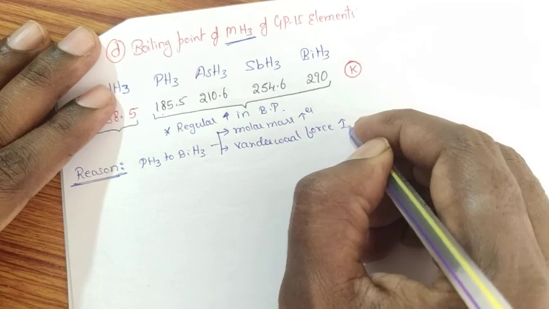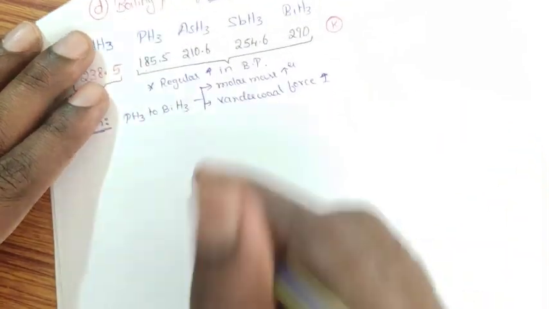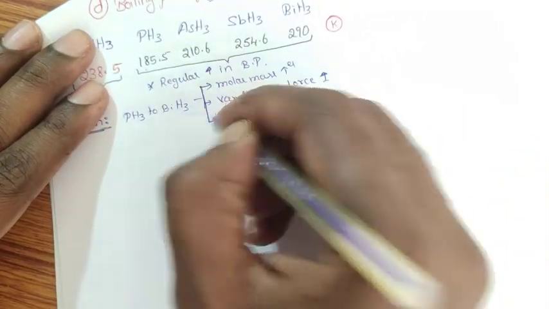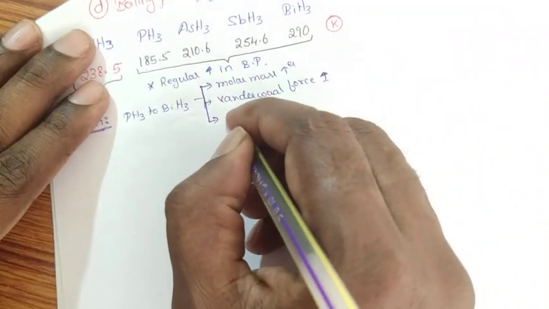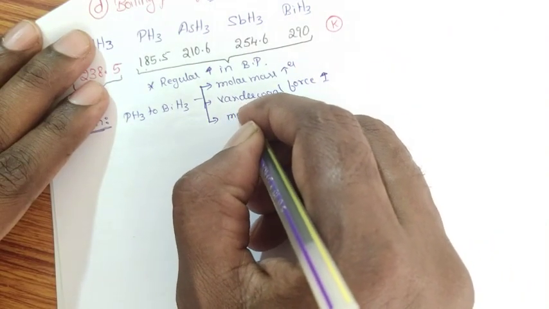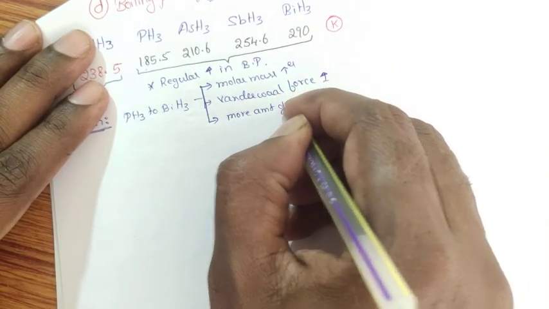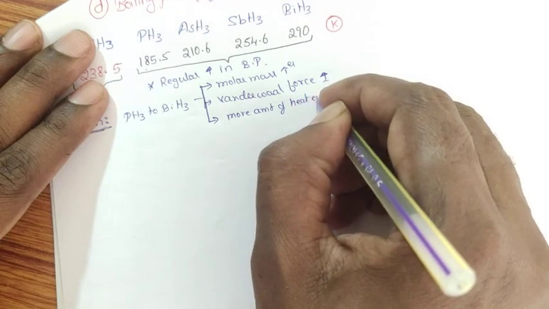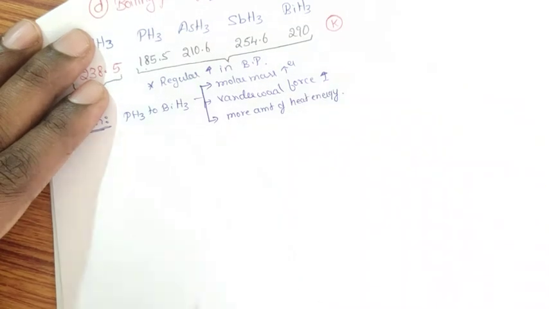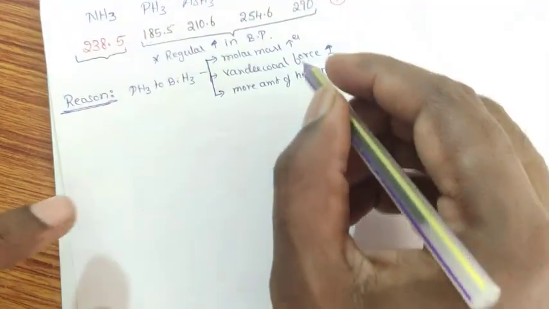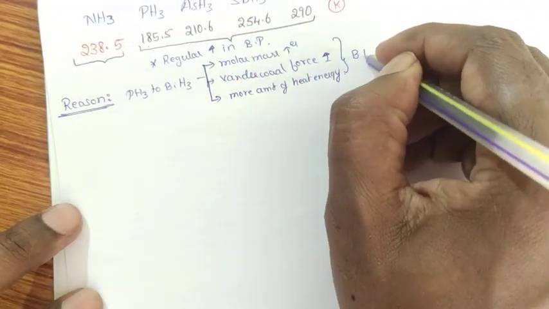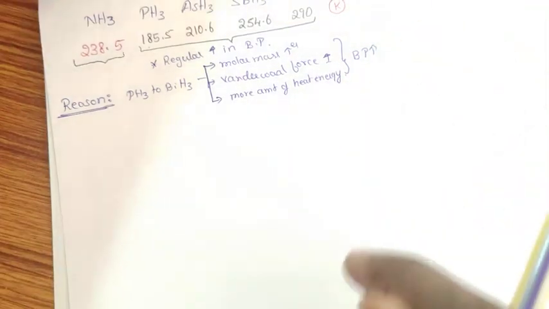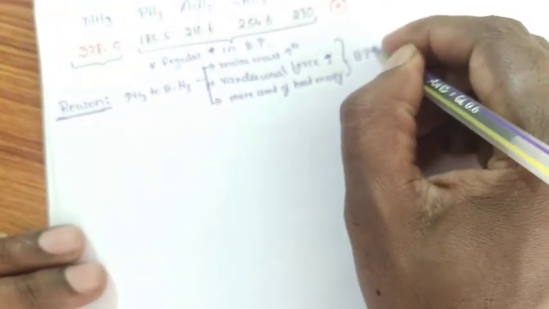Due to this, van der Waals force also increases. As the van der Waals force increases, the molecules come closer and closer together. Therefore, more amount of heat energy is required to break the force. Hence, due to these three factors, boiling point increases.